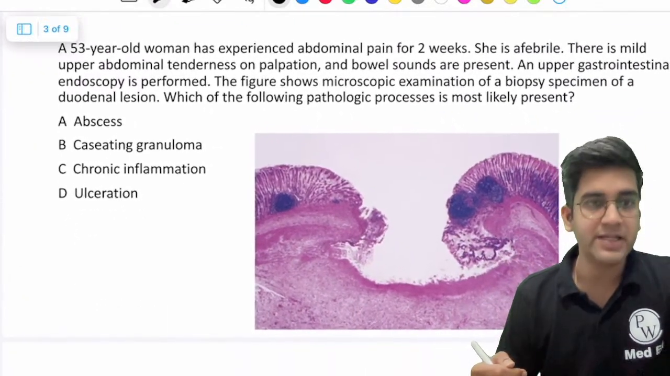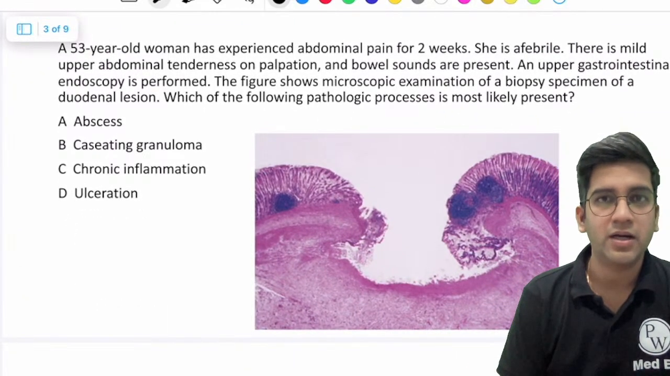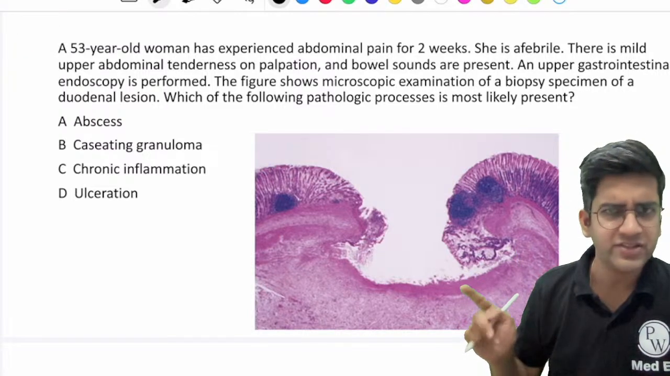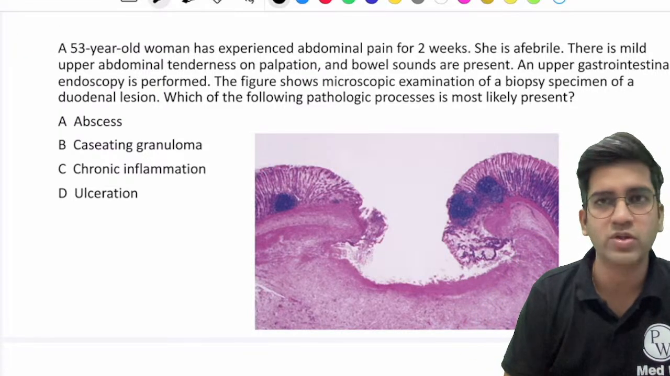This question looks big, but it's a very simple question. Read the question carefully. Look at the image. It's a very simple image, and let's see what's the right answer.